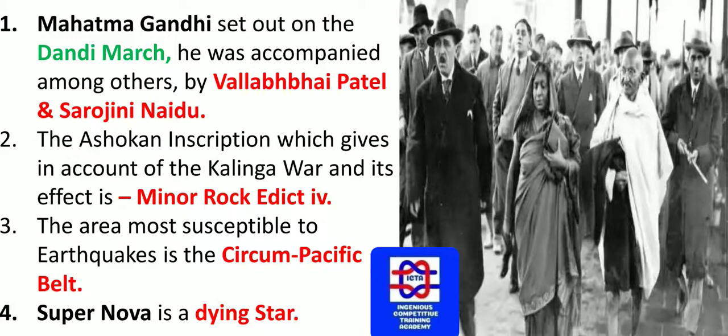The Ashokan inscription that gives an account of the Kalinga war and its effect is the Major Rock Edict. As you can see, Rock Edict 13 is the one which depicts the Ashokan inscription.